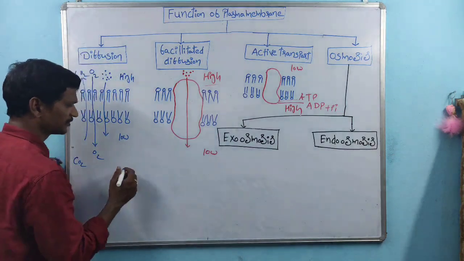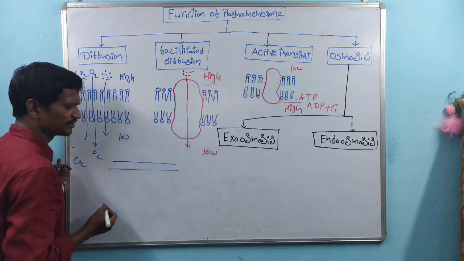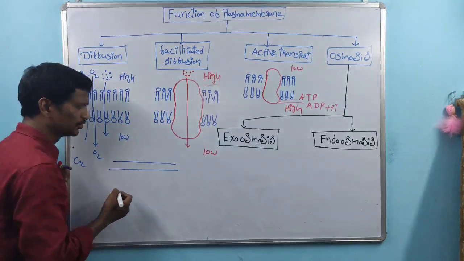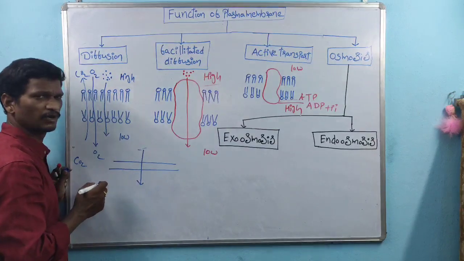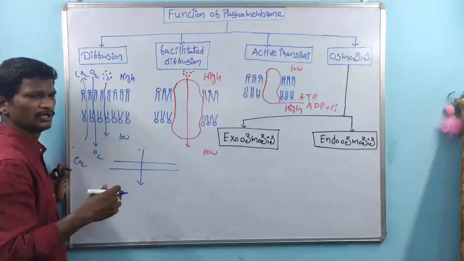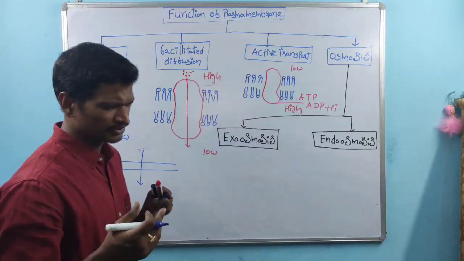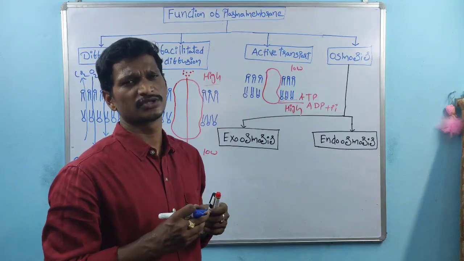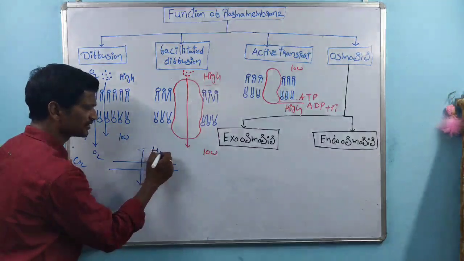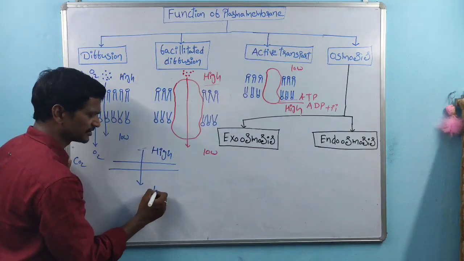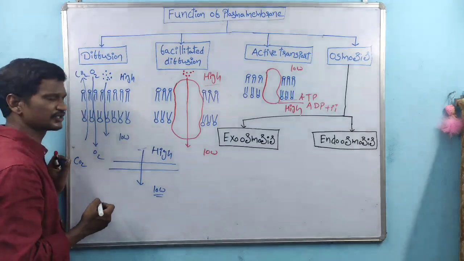Suppose this is a semi-permeable membrane. Through the semi-permeable membrane, the water or solvent molecules are transported. So during osmosis, water molecules are transported from high concentration region to low concentration region. This is the high concentration region. This is the low concentration region.